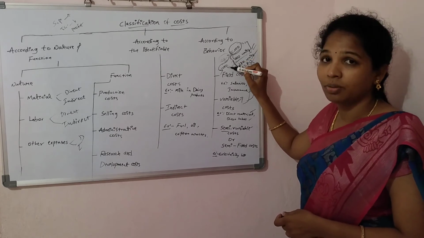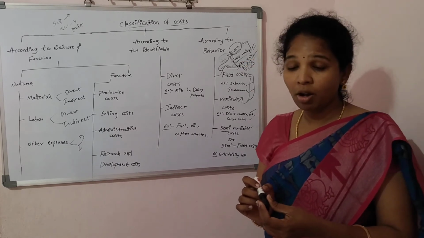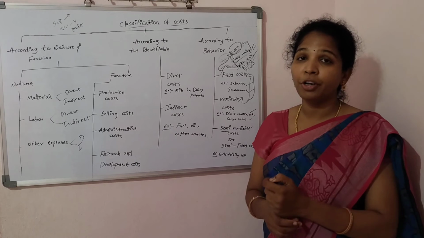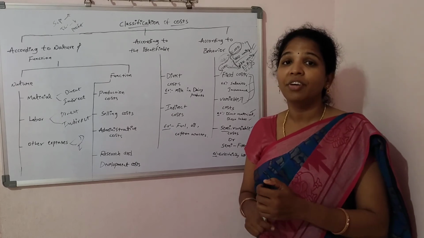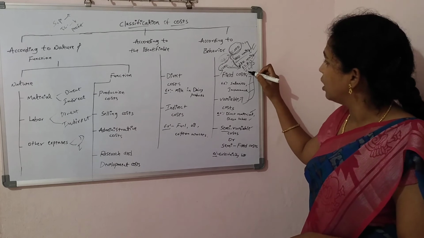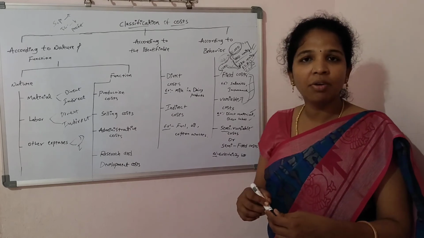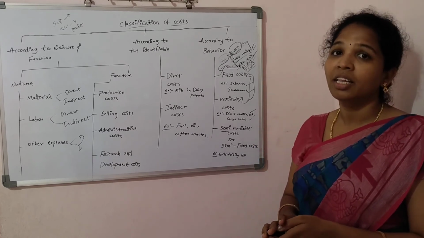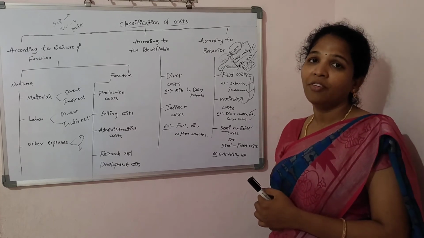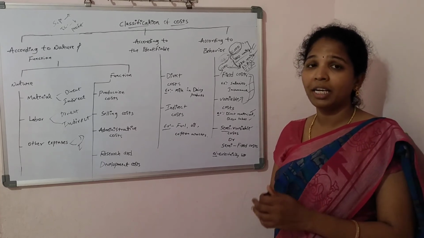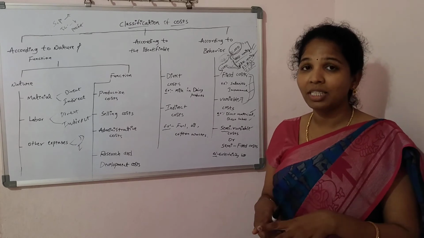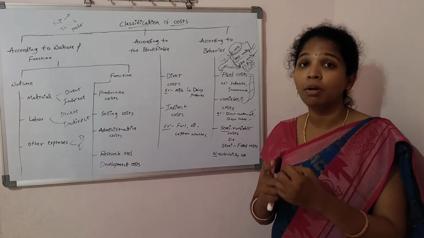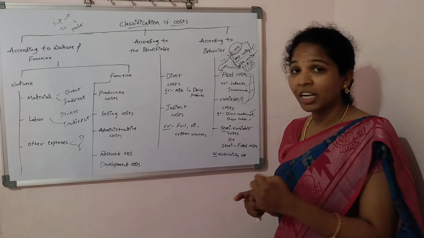But in the variable cost, when we increase the number of units, the total variable cost automatically increases. But although total variable cost is variable, variable cost per unit is fixed, not changed. Whatever quantity we produce, the variable cost per unit is constant. That is the opposite of the fixed cost. You have to identify what is the fixed cost, what is the variable cost, what is the fixed per unit, and what is the variable per unit. It is very important for understanding.